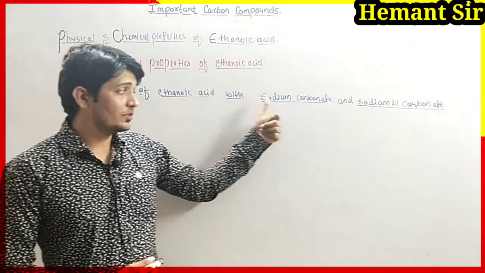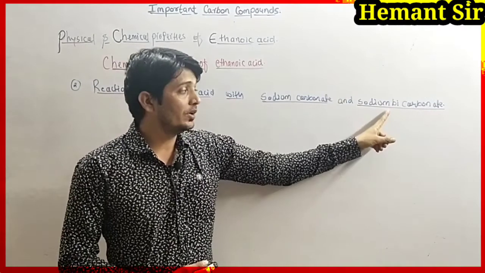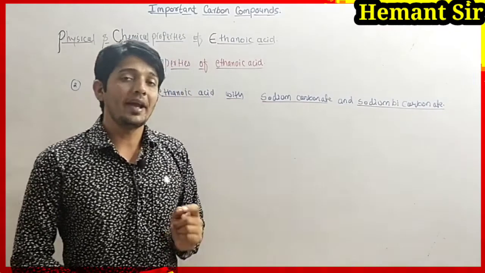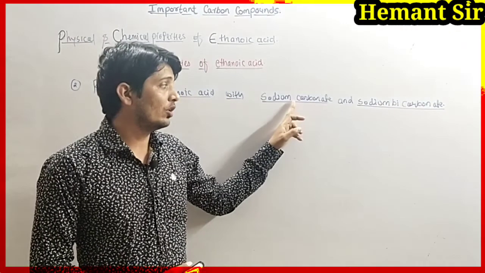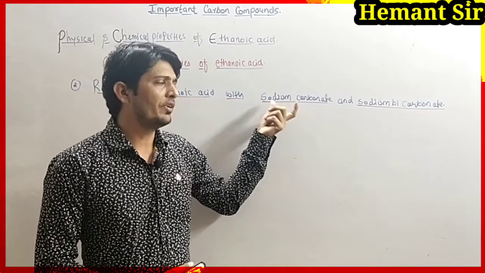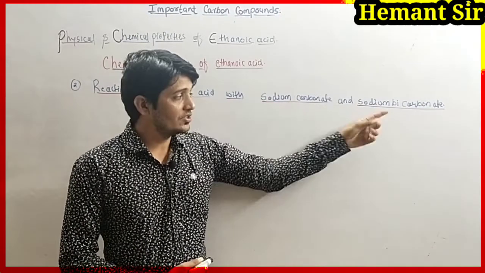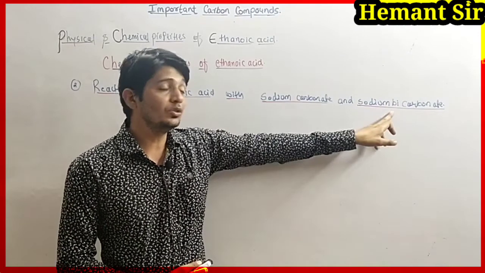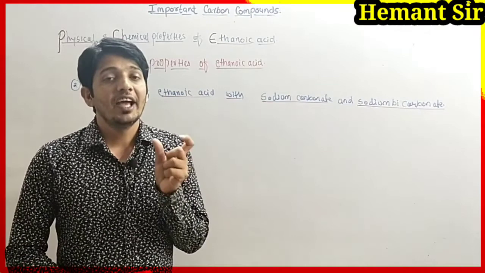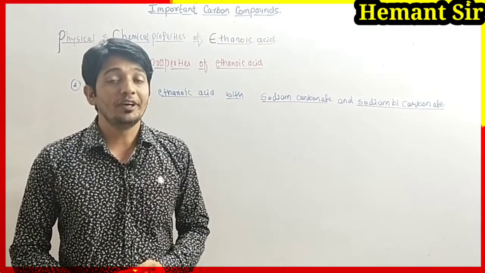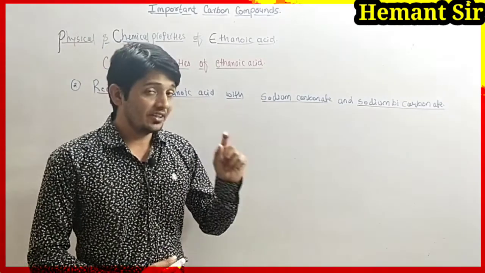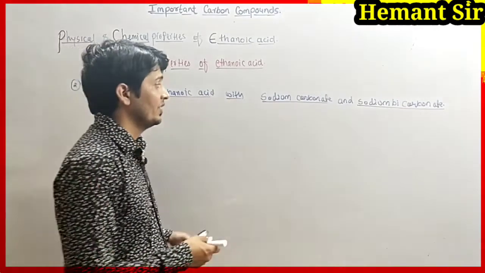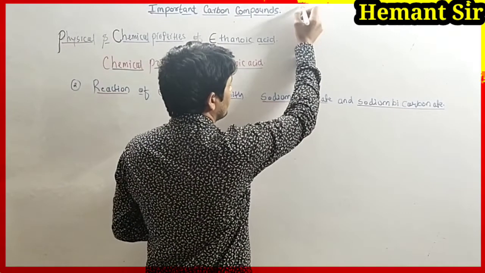When it reacts with sodium carbonate and sodium bicarbonate. The basic difference between sodium carbonate and sodium bicarbonate is that sodium carbonate is very hard and sodium bicarbonate is very soft, because one is used for washing of clothes and the other is used for eating purposes. As we are using ENO powder to reduce the acidity of the stomach, that ENO powder contains sodium bicarbonate powder.